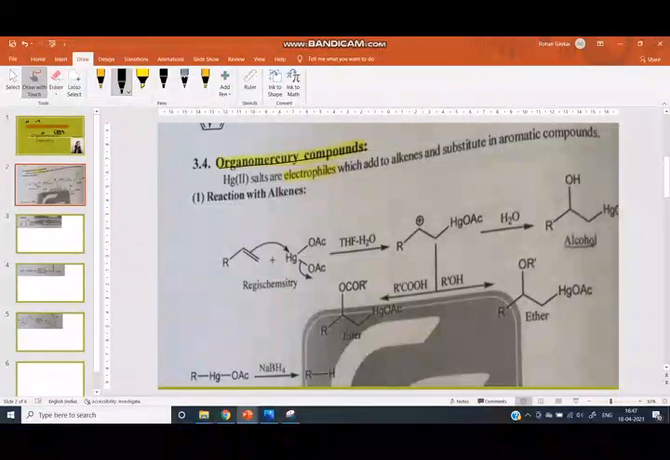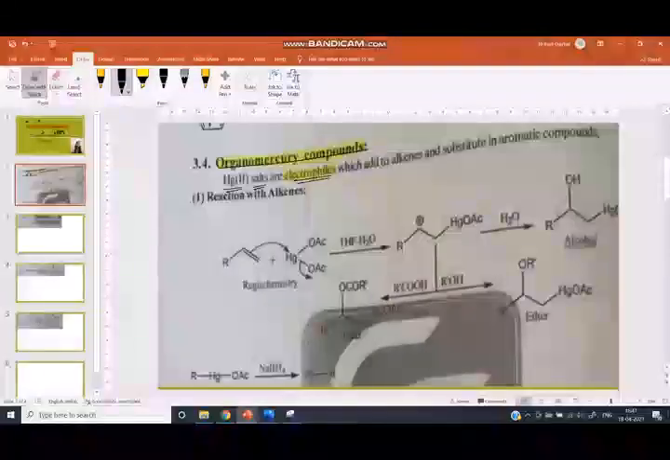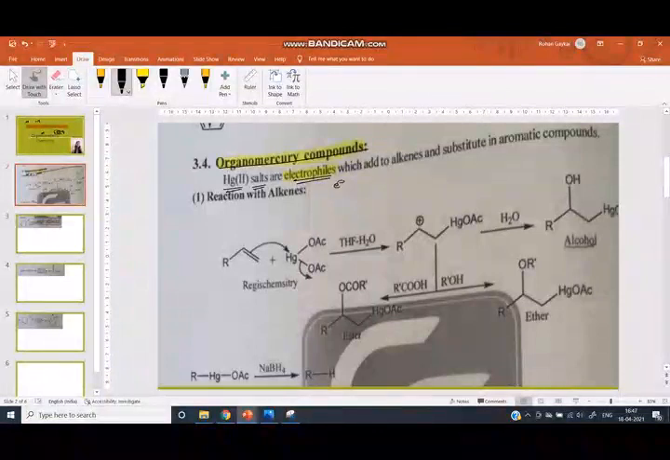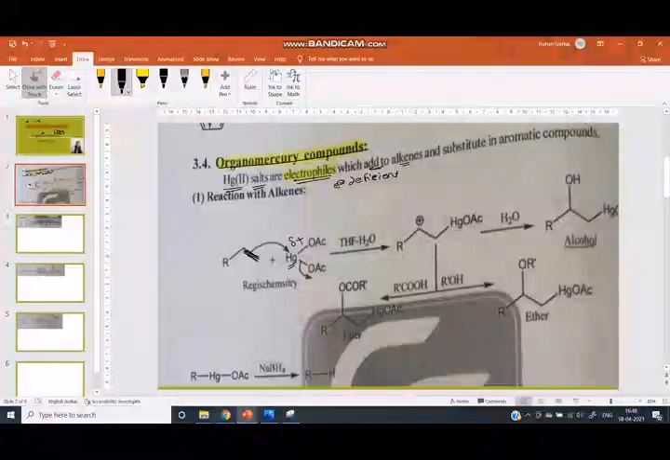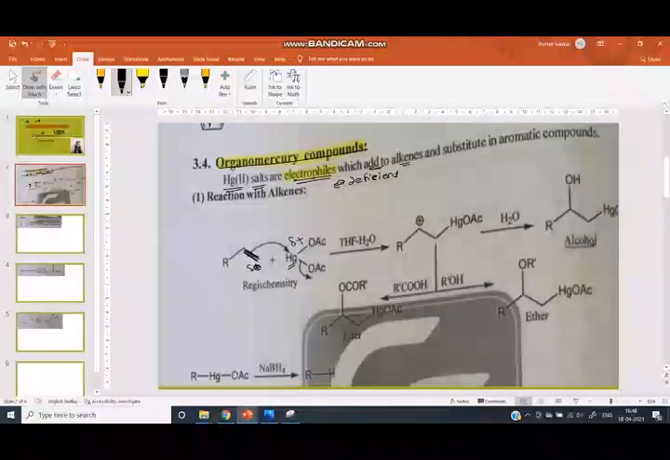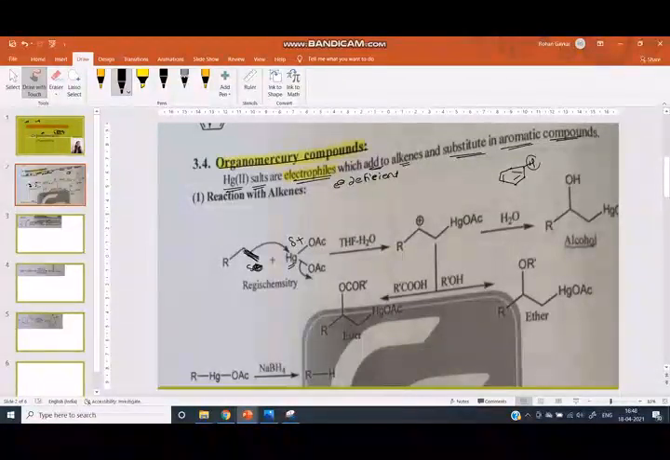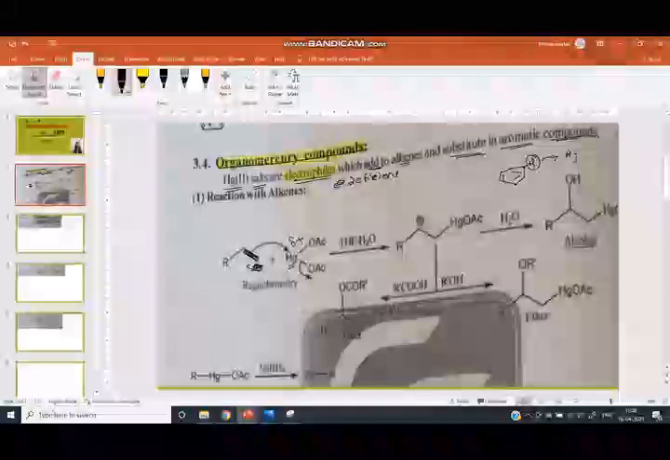The organomercury compounds are Hg2+ salts. Here the oxidation state is 2, and these are electrophiles. Electrophile means they are electron deficient, therefore they add to alkenes. Alkenes are electron rich and these are electron deficient, therefore the alkene attacks these electron deficient species. They also substitute in aromatic compounds, meaning the aromatic hydrogen of the benzene is replaced by the mercury compound.